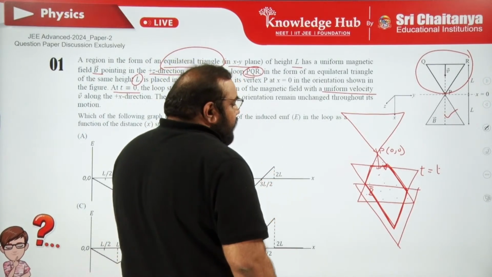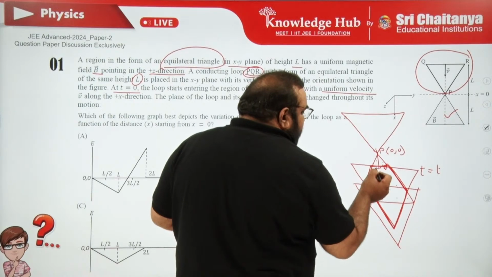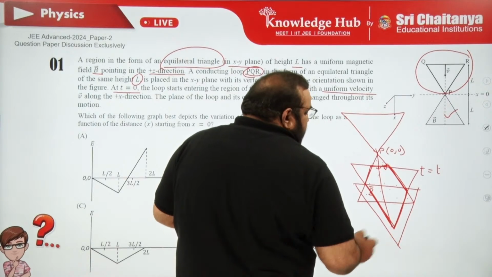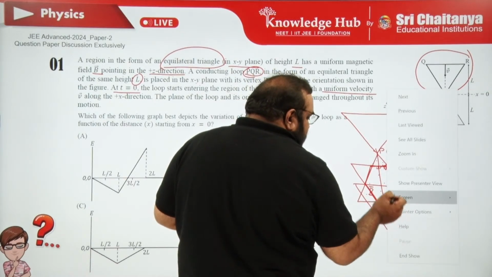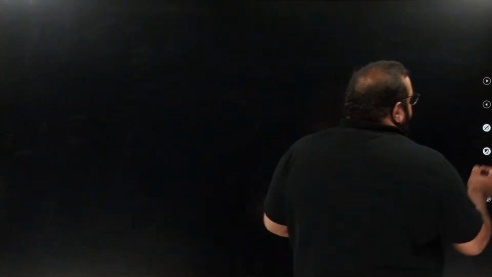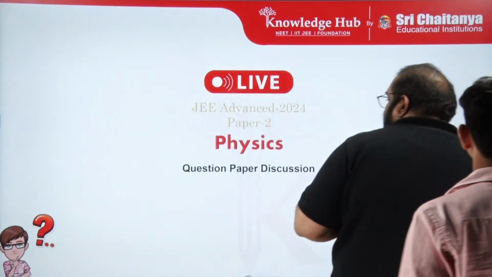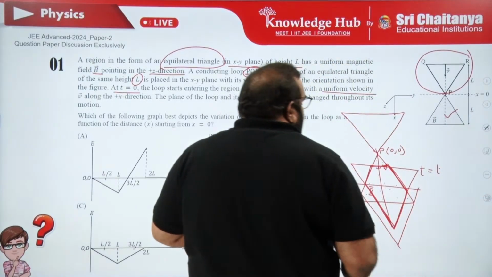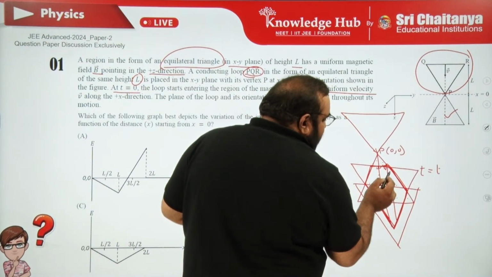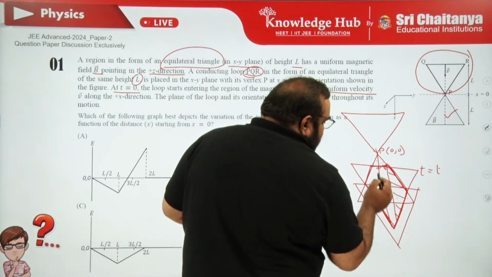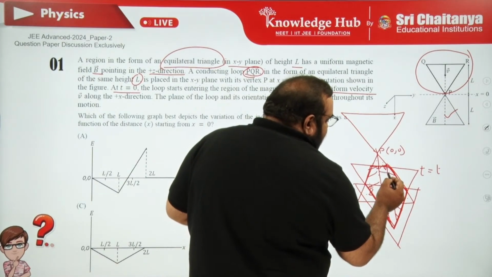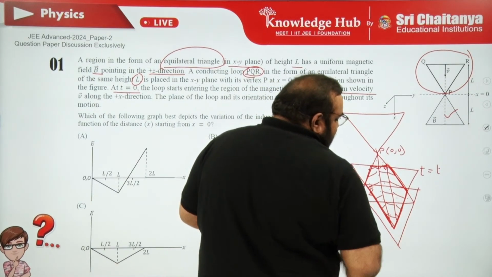Clear? So if I split this region into 3 parts, here it is one triangle, and here is the second triangle, and in between is a rectangular part, right?